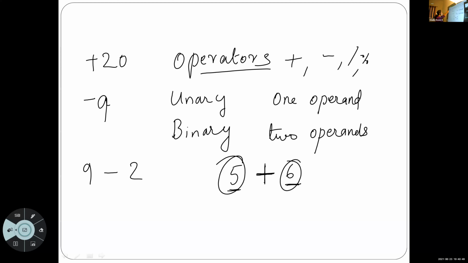To represent a positive number, this is unary plus. This is minus, this is plus. This is unary plus and unary minus. Unary plus is used for representing positive values. Unary minus is for representing negative values.